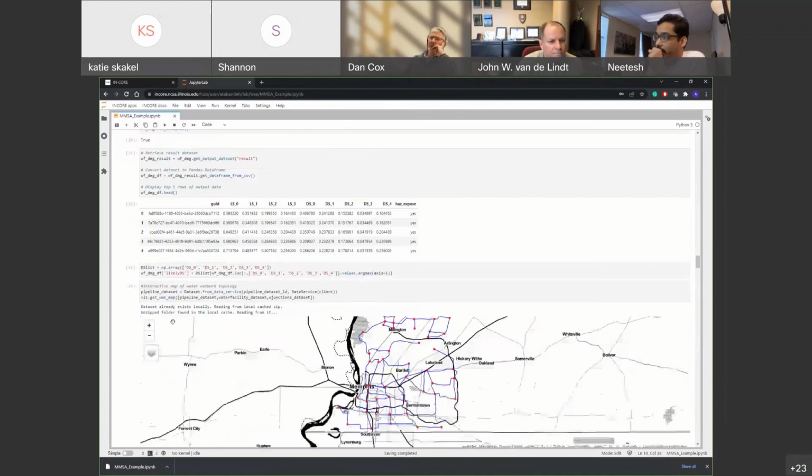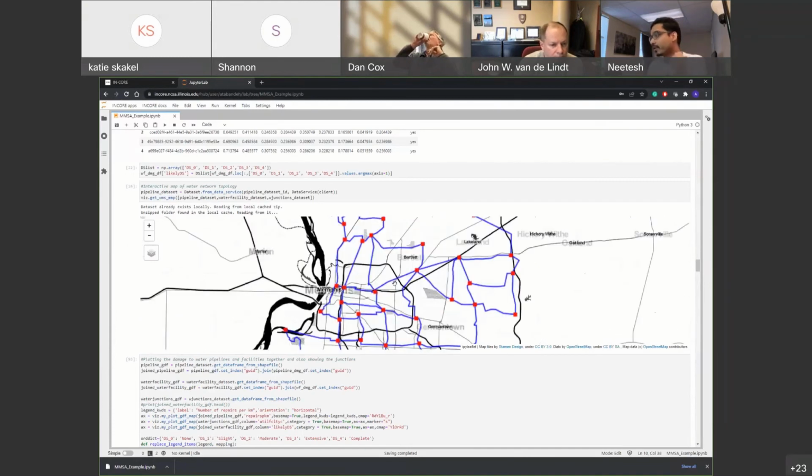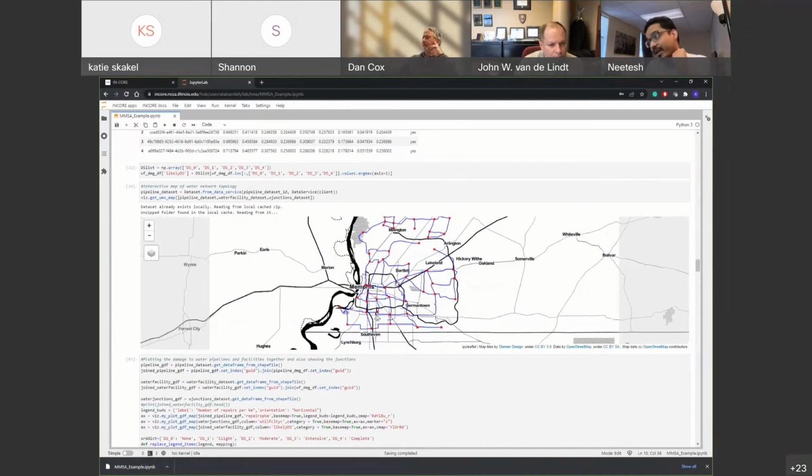Here we plot this using an interactive plot, which is based on ipyleaflet. Again, this is also part of the INCORE Viz library, but the functionality is very limited. I didn't have a lot of time this time, but in the future, it would be interesting to work on these visualizations and make them more interactive and useful.